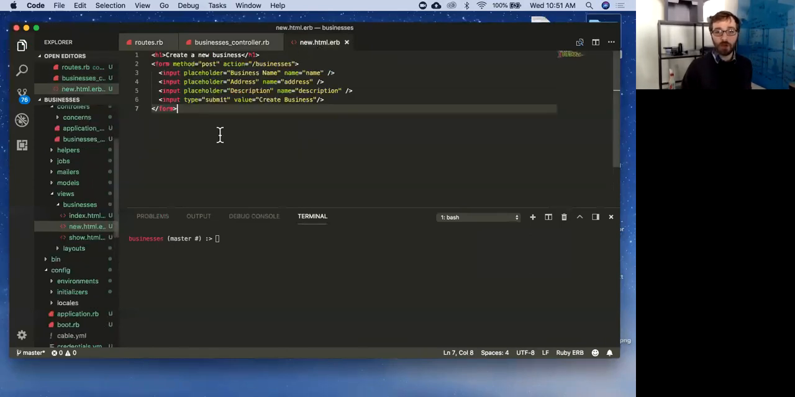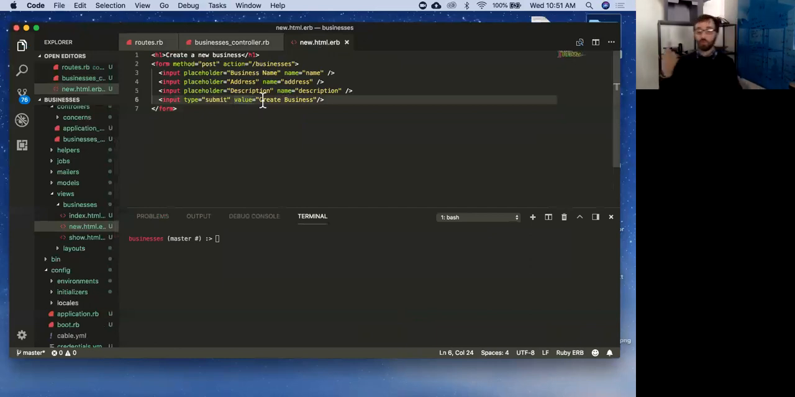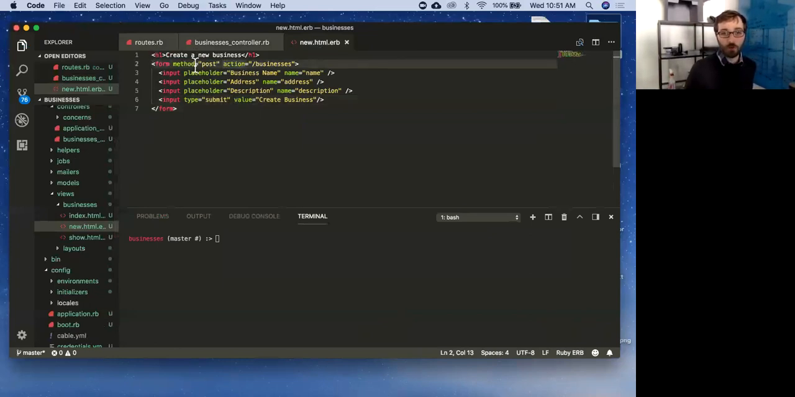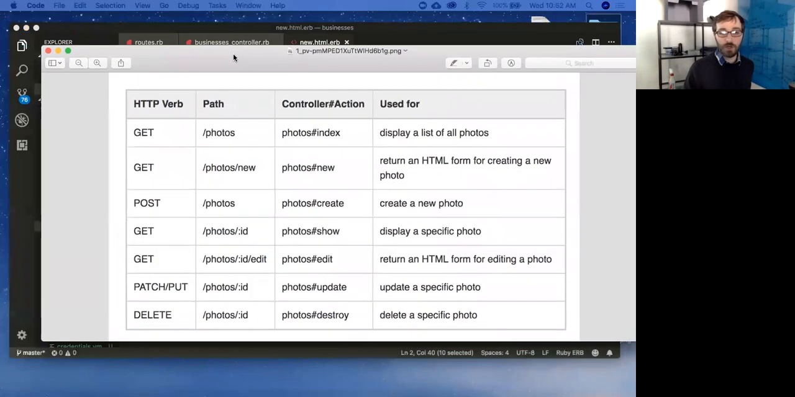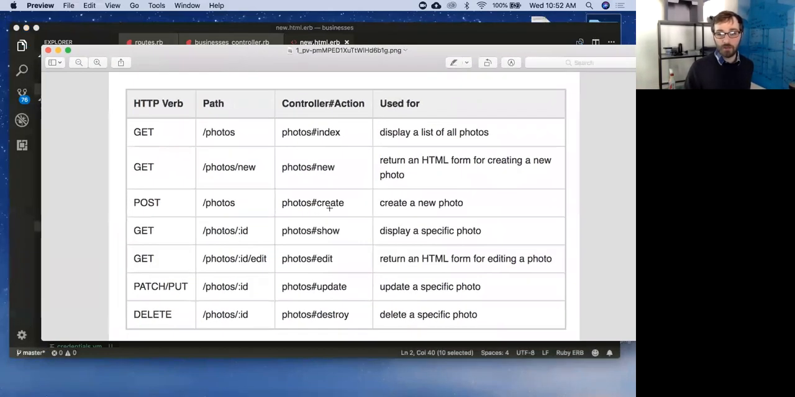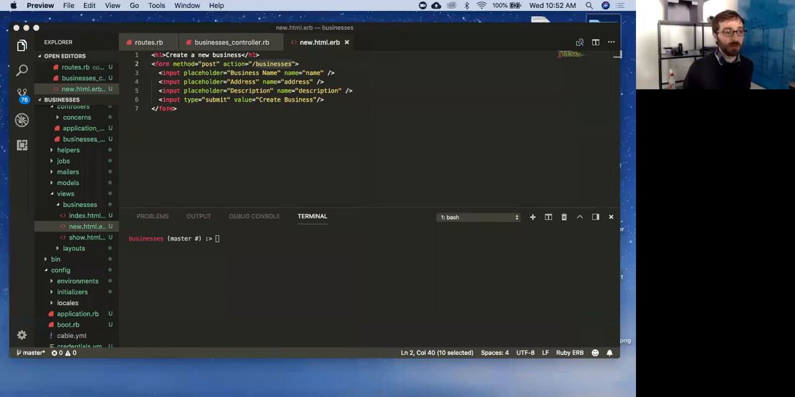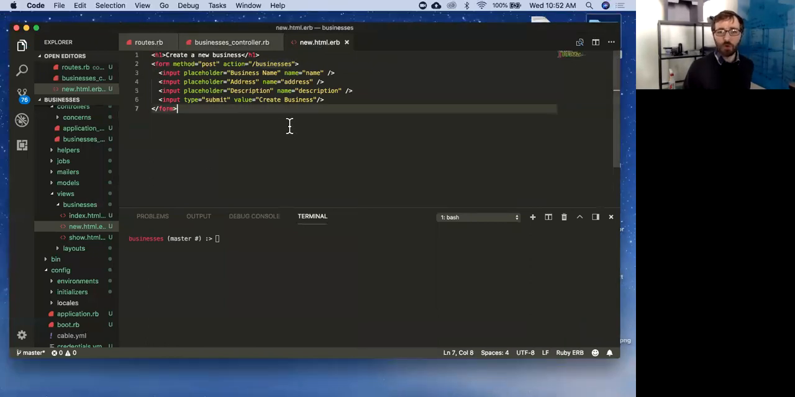So now we have completed part 1 of our create. We have part 2, which is actually making the resource. So real quick, going over this form, I have a form that's going to make a post request when it's submitted to /businesses. You can see that over here, right? This is our next thing. Our action is going to be photos create, or I'm sorry, businesses create. That's going to actually make our new thing. So we need to set that up.